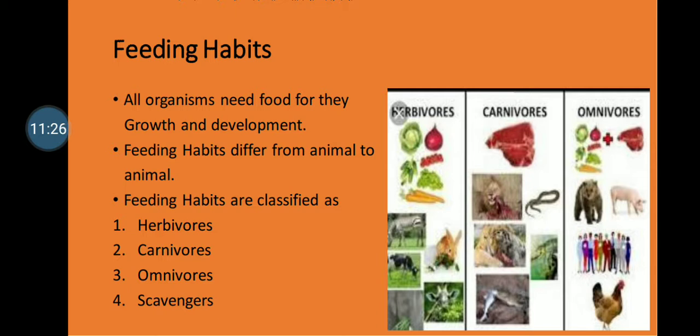Okay, when we eat food, what happens? The food provides us energy, and because of energy we are able to do all our activities. So feeding habits differ from animal to animal. Okay, the feeding habits are classified as herbivorous, carnivorous, omnivorous and scavengers.